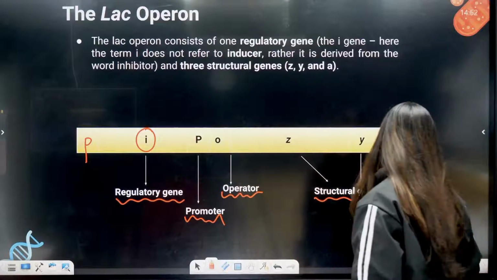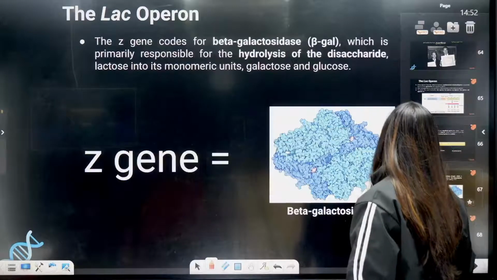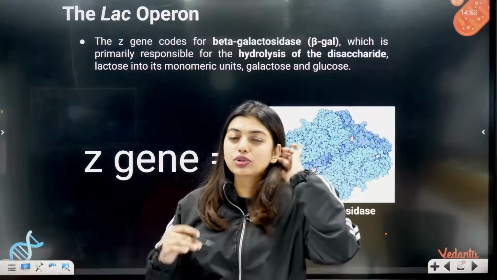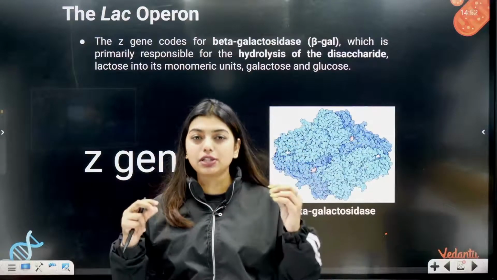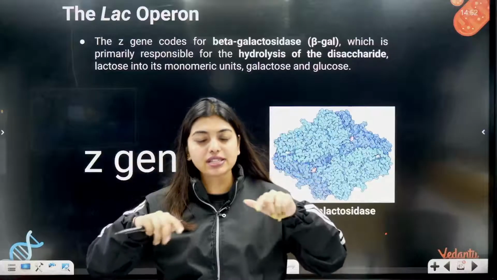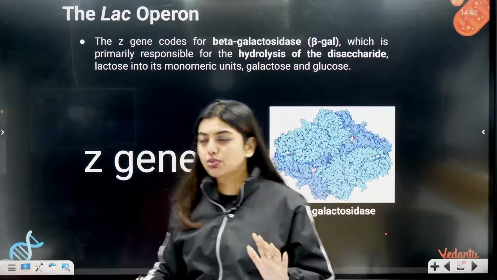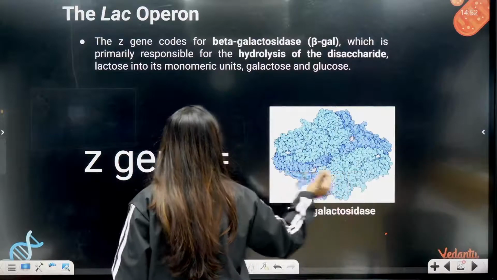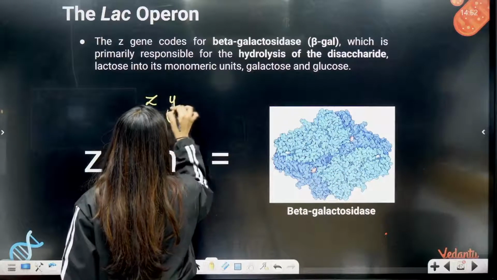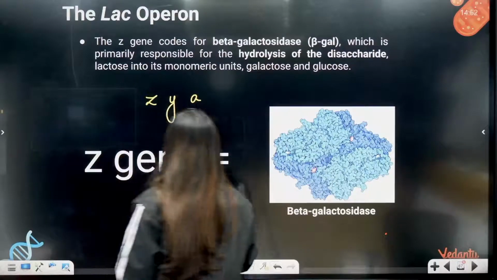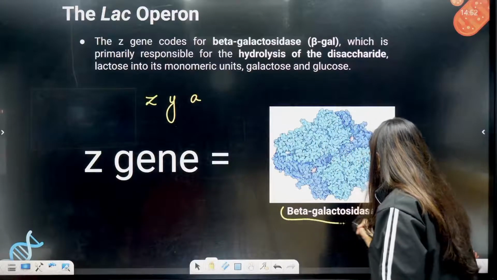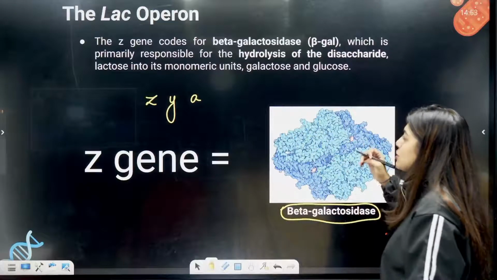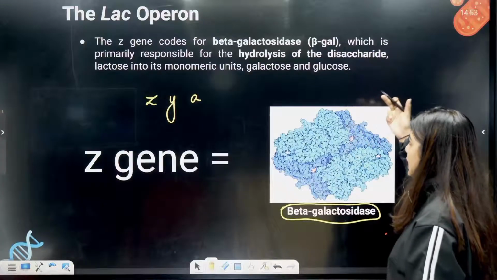Look here students, your lac operon concept totally works on one principle: if lactose is present, the gene will be switched on. If lactose is not present, the gene will be switched off. Now the structural genes, you saw three of them, Z, Y, A. The Z gene codes for beta galactosidase, which is primarily responsible for hydrolysing disaccharides.